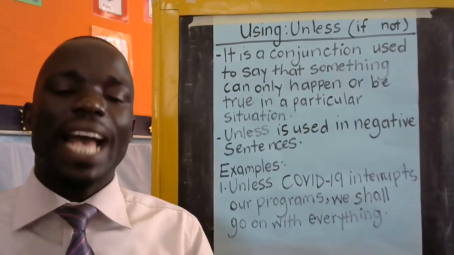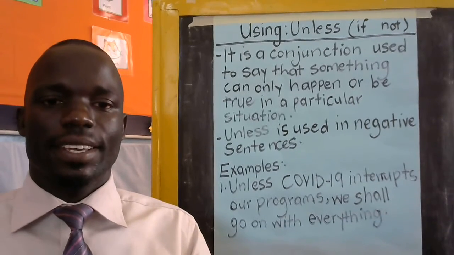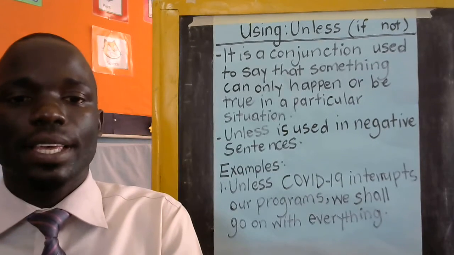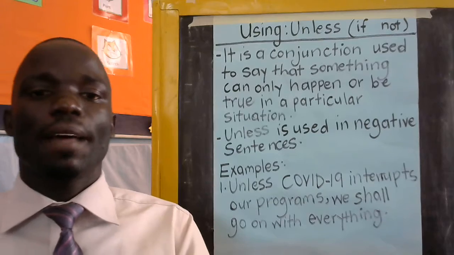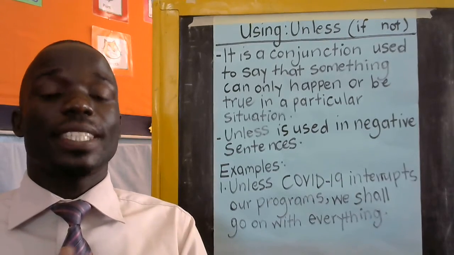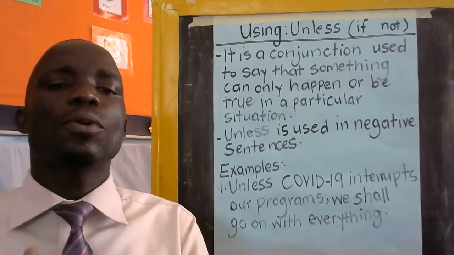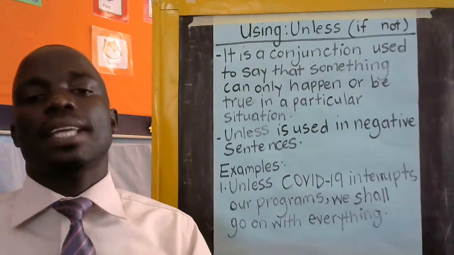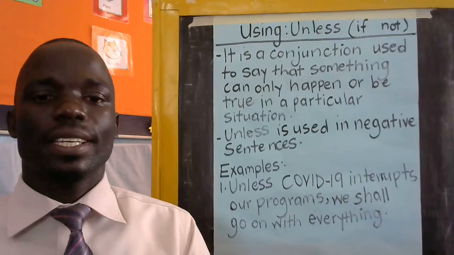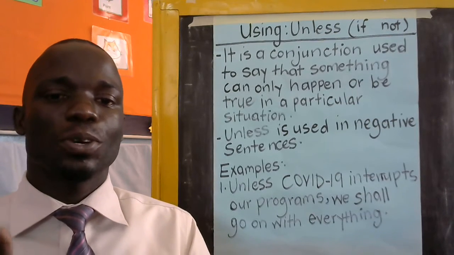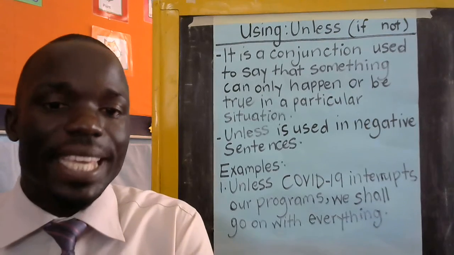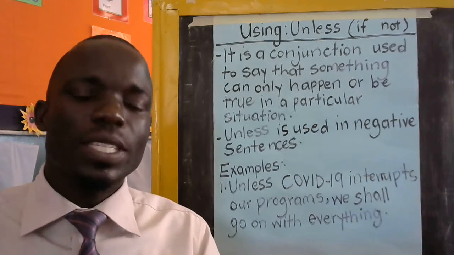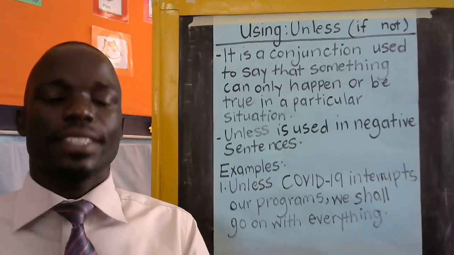You can use unless within the sentence. So we are going to change the same sentence, and this time round, it will start with the main clause and we shall end with the if clause. That means the if clause will be within the sentence. I will not buy the car that I told you about unless I get the money. So when you use unless within the sentence, there's no need for you to put a comma. But when you begin the sentence with unless, there must be a comma. And without that comma, your sentence is wrong.